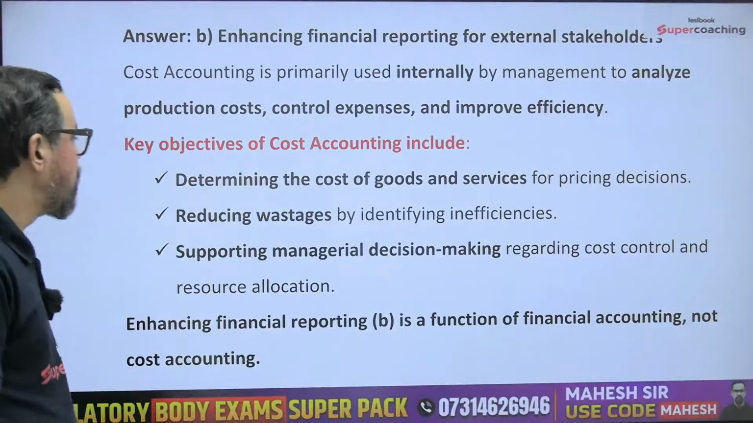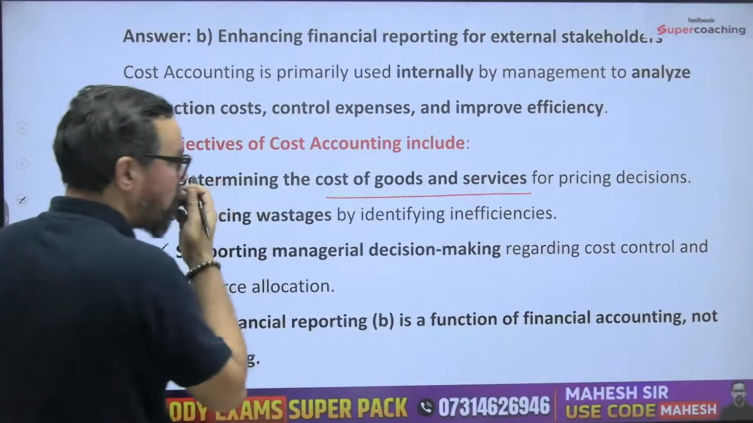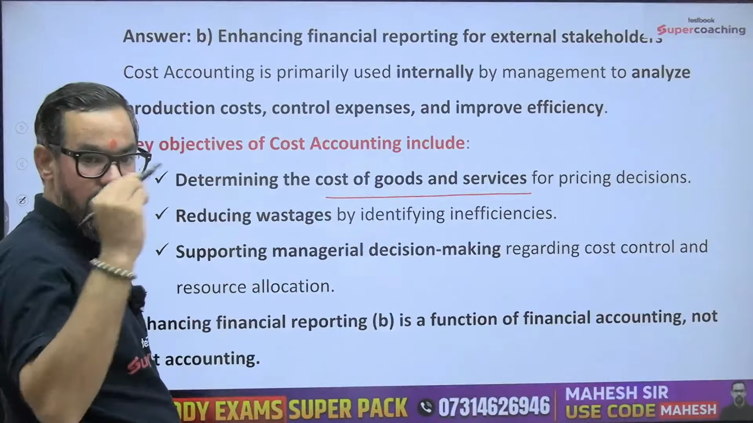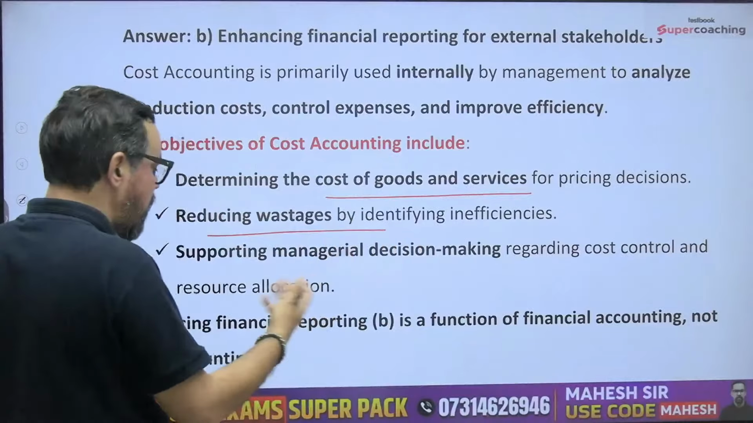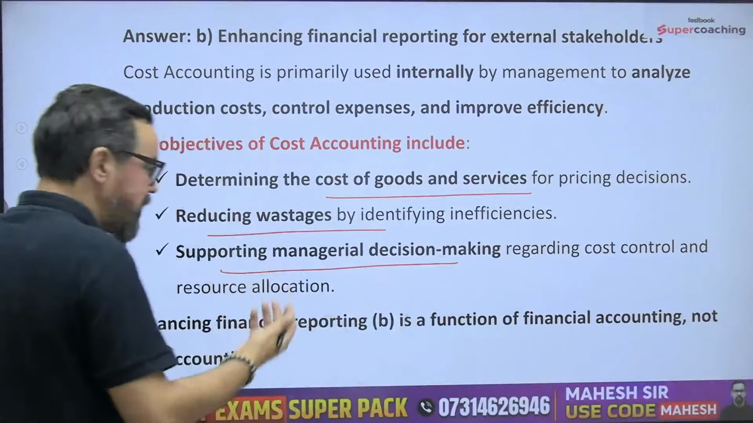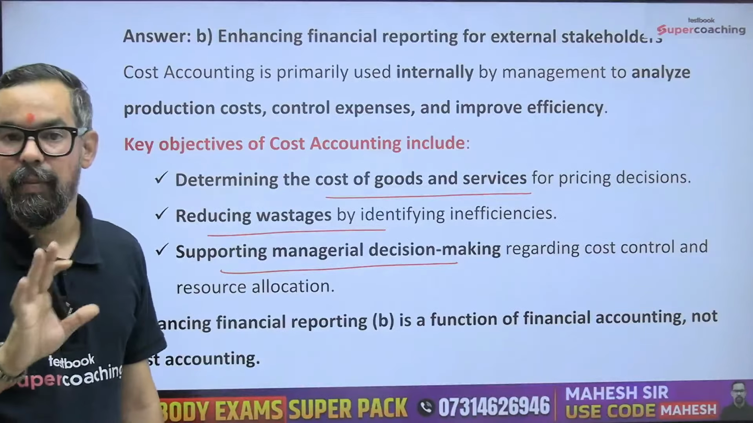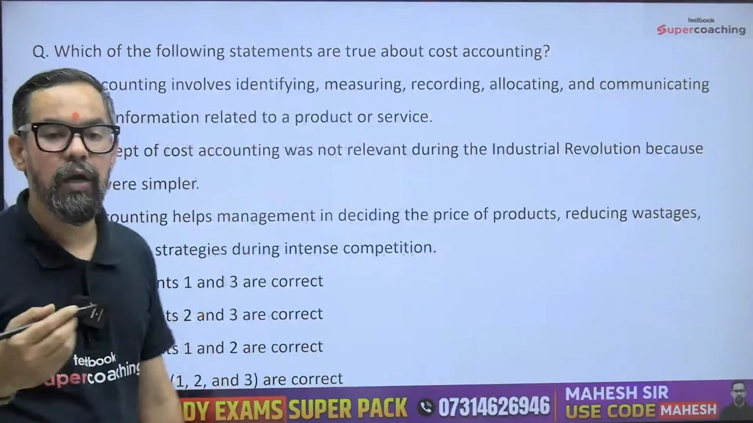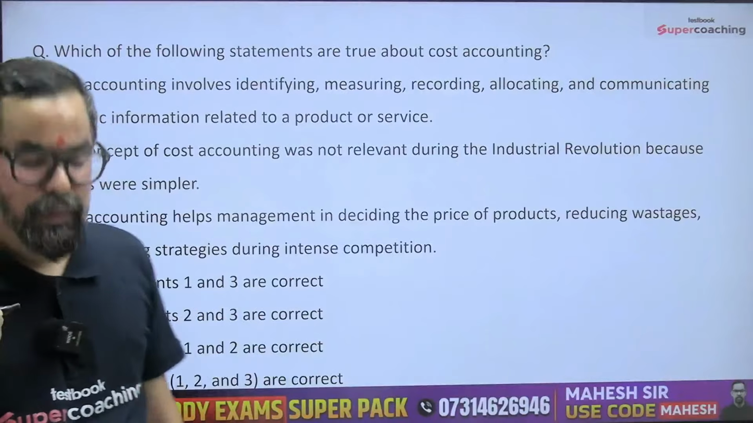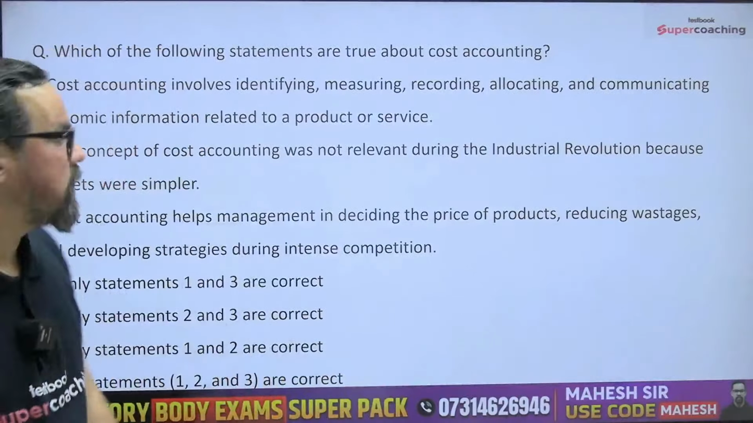Correct? So the key objective is determining the cost of goods and services for pricing decisions, as we did with 130, where we set the price. Reducing wastage, minimizing wastage, supporting managerial decision making and others are generally part of cost accounting. The other one generally belongs to financial accounting, not to cost accounting. Next question, guys.